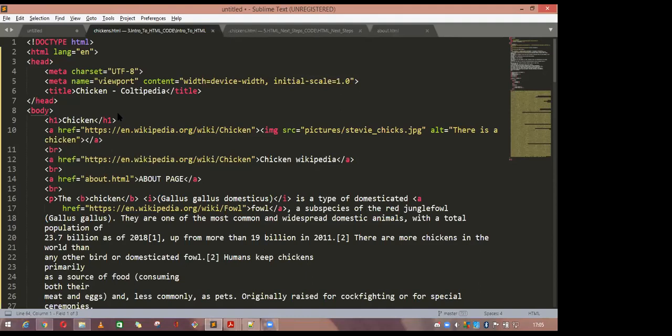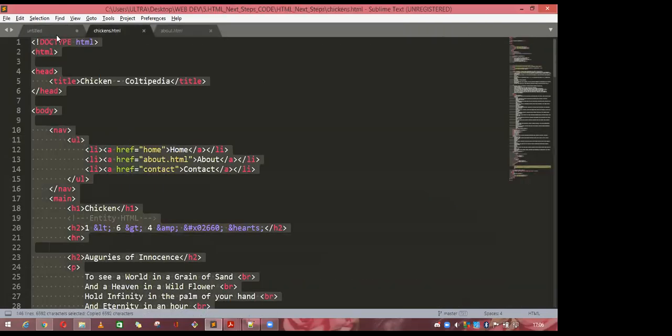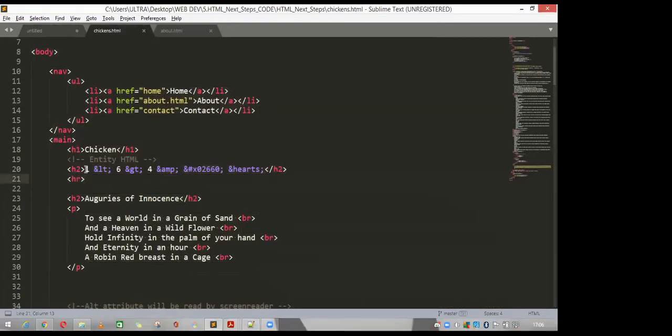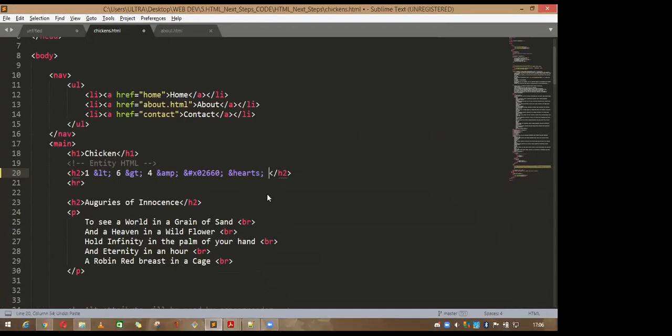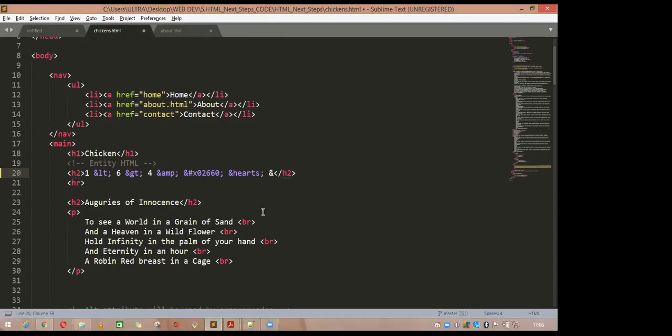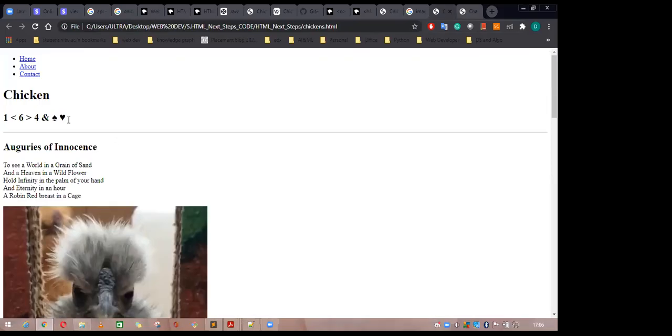Okay, let me cancel this one. And see in this page, in the H2, you can see 1, 2, 3. If you want to add a, sorry, what you can do here is write the ampersand, ETA and semicolon, and go here and refresh the page. Yeah, ETA is here.